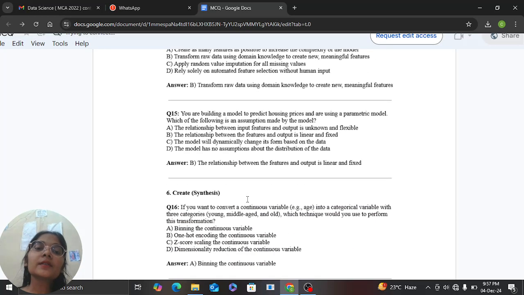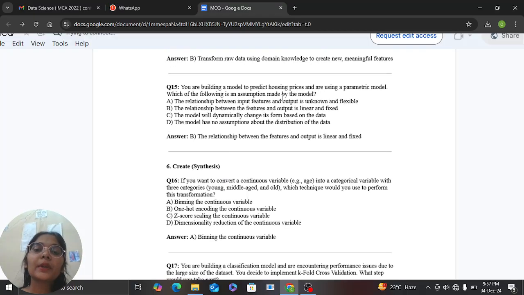Now the next one is, you are building a model to predict housing prices and are using a parametric model. Which of the following assumptions is made by the model? The assumption made by the model will be that the relationship between the features and the output is linear and fixed.